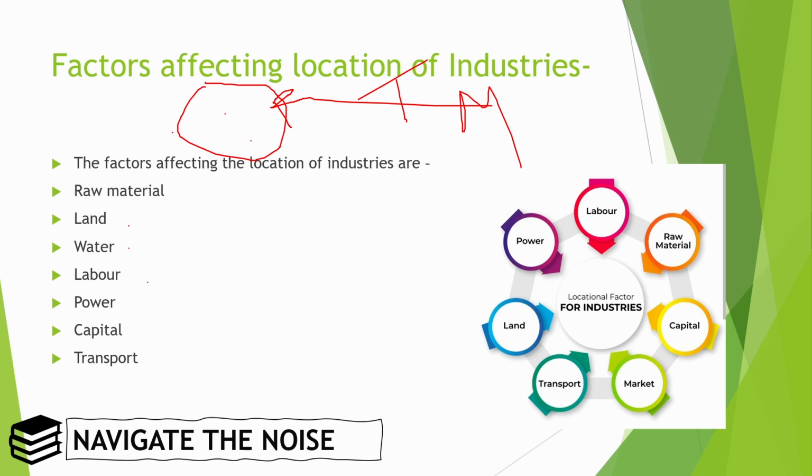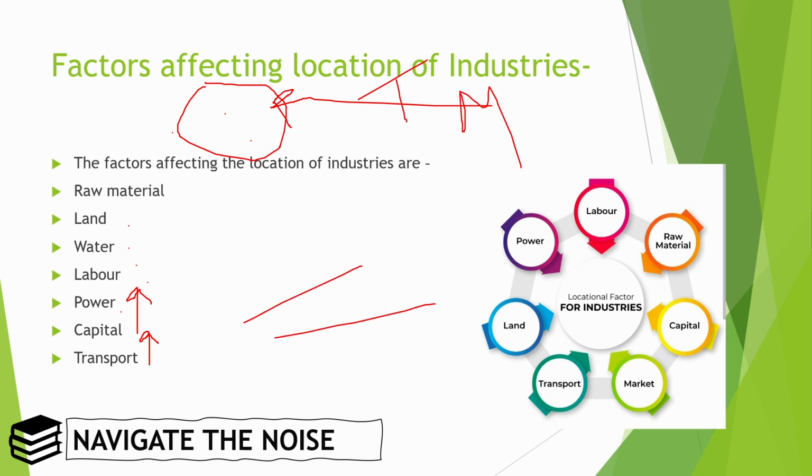Labor. The more the skilled labor, the more the productivity, or we can say the more the growth of the industry. Power. We need power. Power means here electricity. Capital. We need capital in order to purchase machines. Transport. Obviously, transportation should be good, and here transport means linking.